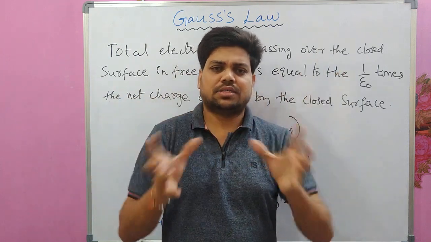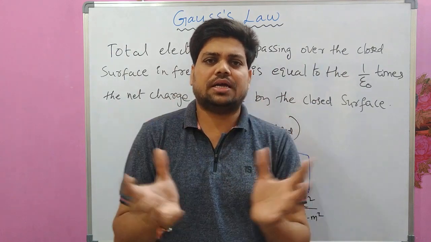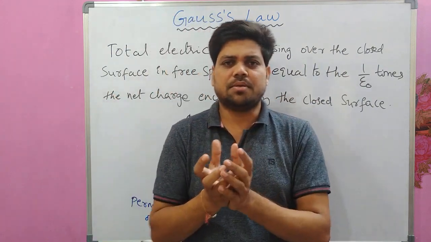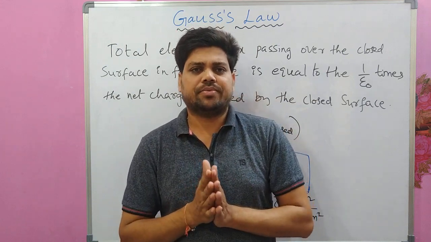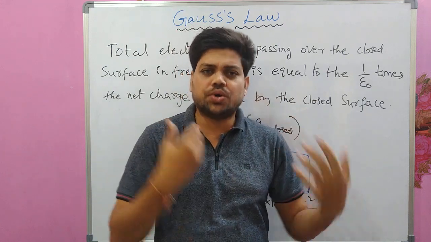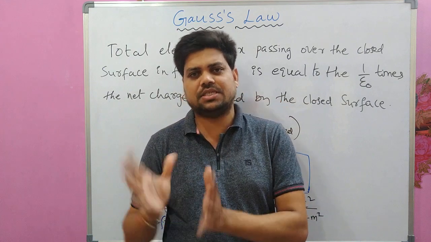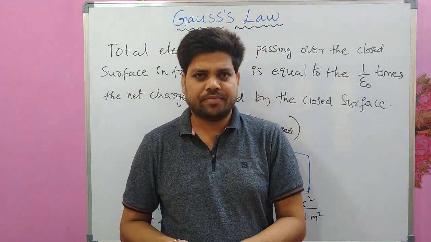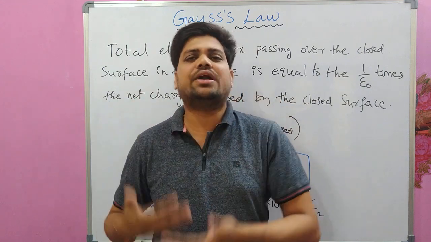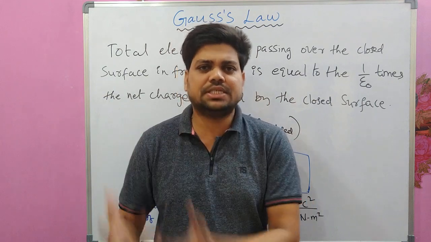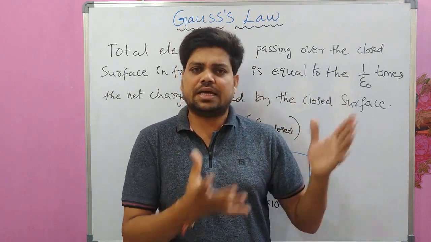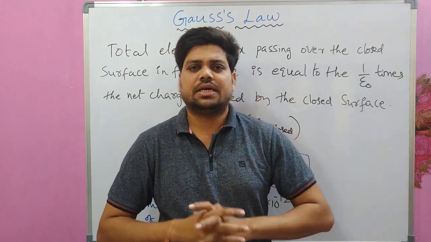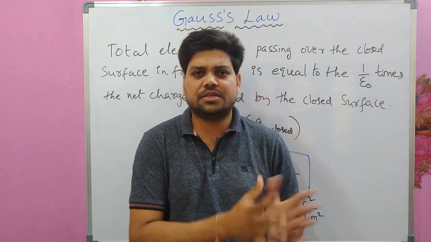Then summing all the individual fluxes passing through different small area segments will give you the total electric flux phi, which is equal to integral d phi, which is equal to integral E dot ds. So this was the method that we learnt in the electric flux case in the previous video lecture.